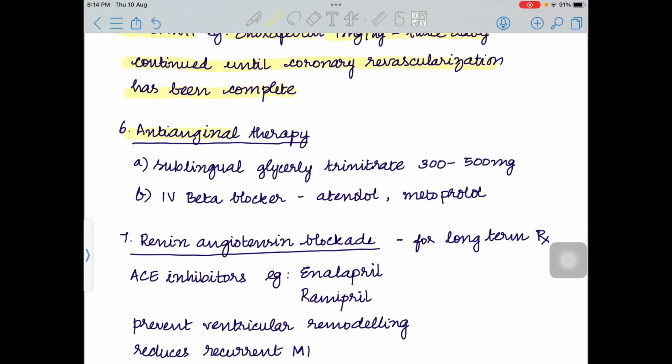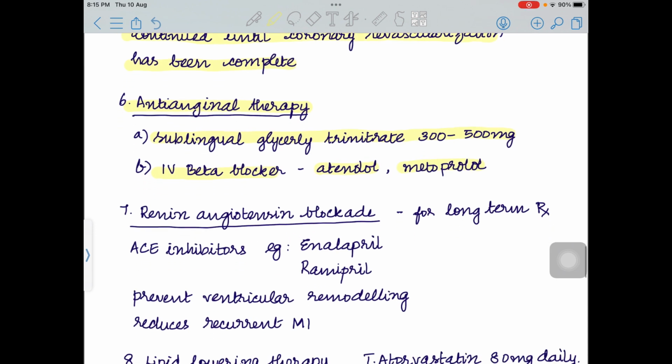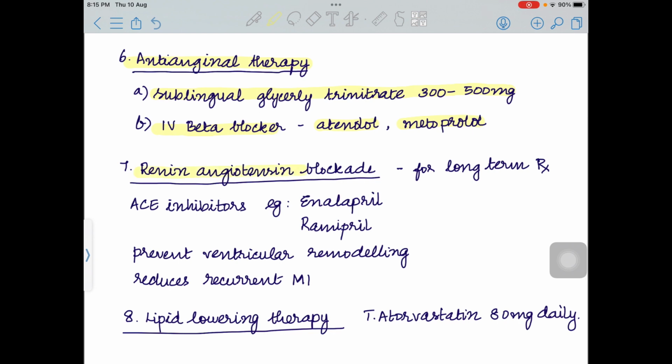Next, anti-anginal therapy. Sublingual glyceryl trinitrate 300 to 500 micrograms. Intravenous beta blocker, that is atenolol or metoprolol, has to be given. Renin-angiotensin blockade, this is for long-term treatment. The ACE inhibitors like enalapril or ramipril can be given. This will prevent ventricular remodeling, and it also reduces recurrent MI. The last is lipid lowering therapy, that is atorvastatin 80 mg daily.